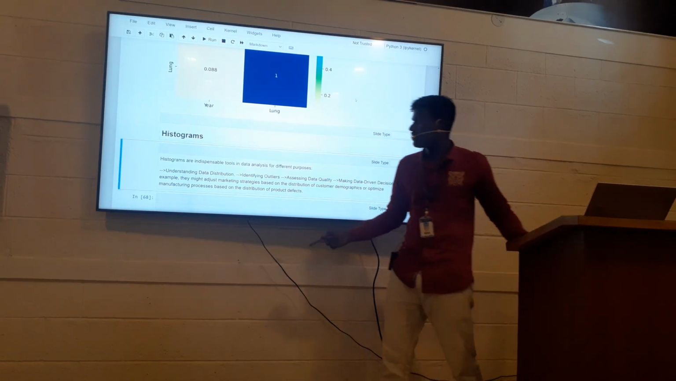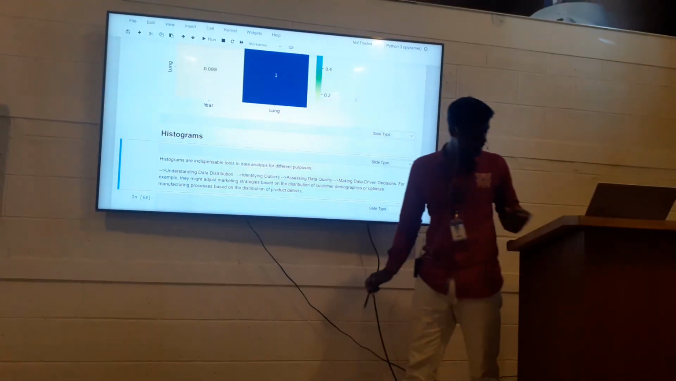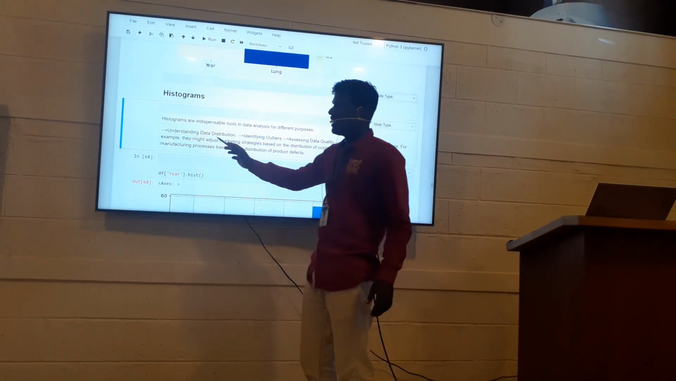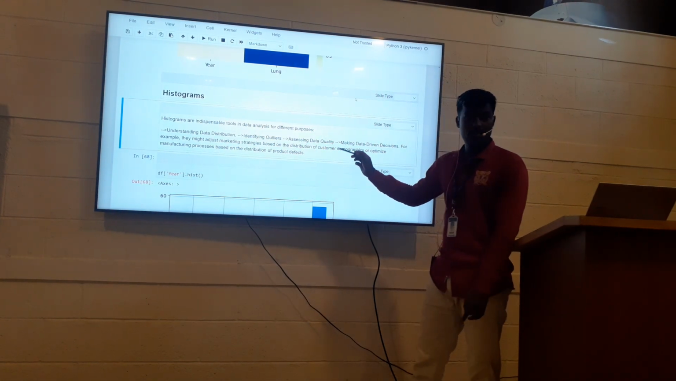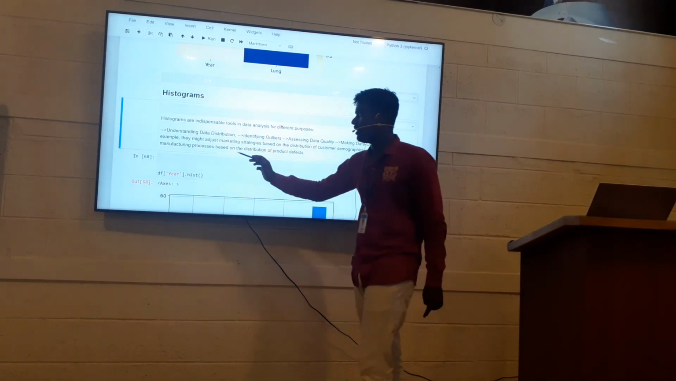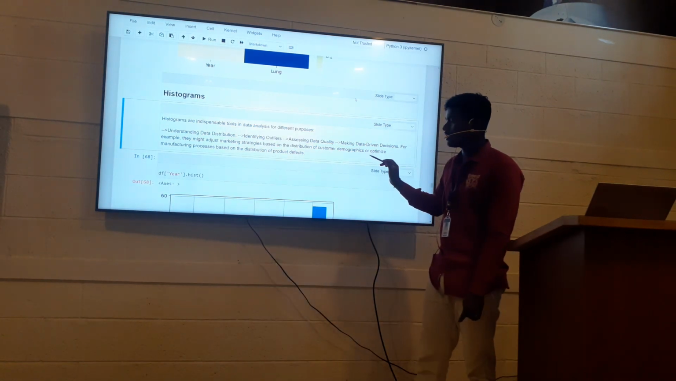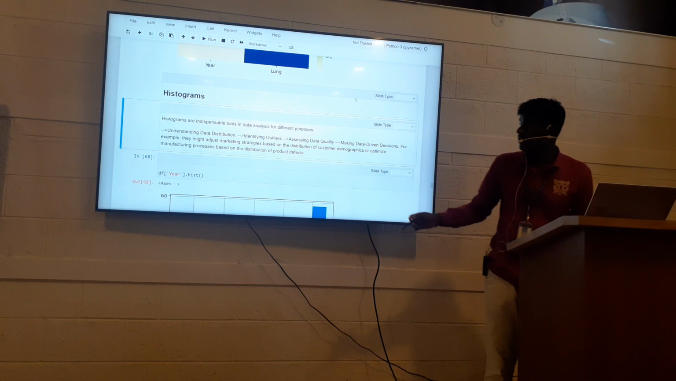Next, histograms. Histograms are indispensable tools in data analysis for different purposes: understanding the data distributions, identifying outliers, assessing the data quality, and making data-driven decisions. For example, they help in adjusting marketing strategies based on the distribution of customers, and to optimize the manufacturing process.